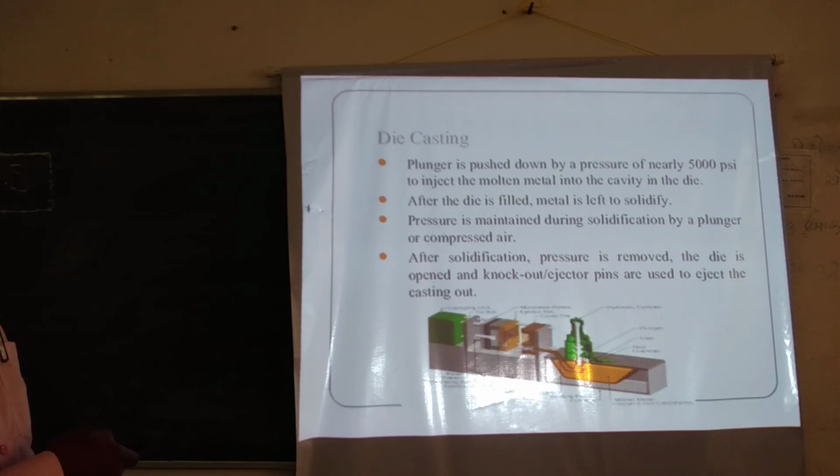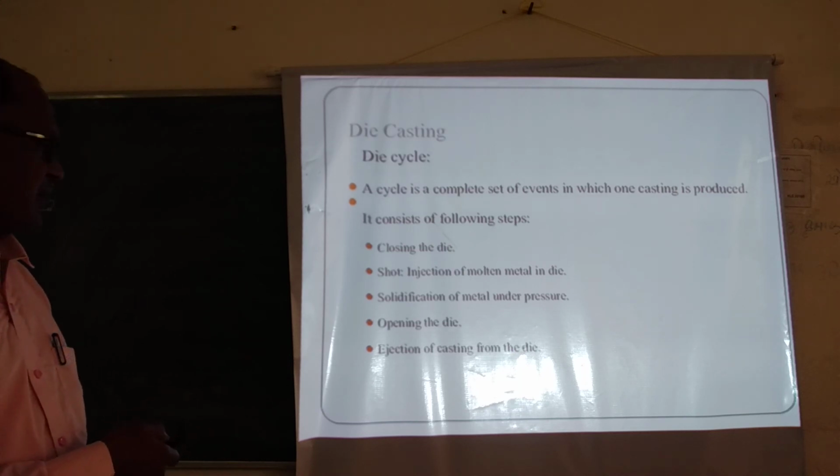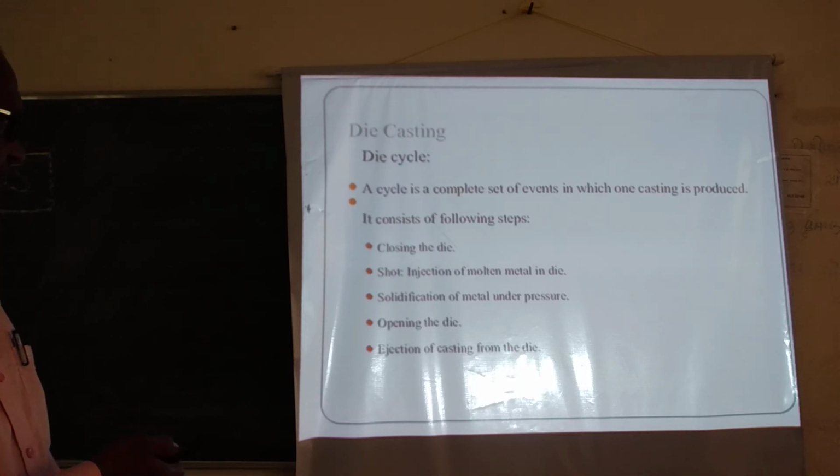After solidification, pressure is removed and the die is opened and ejector pins are used to eject the casting from the mold cavity. So this is all about the die cycle. You close the die, inject the molten metal in the die, solidify it, open the die, eject the casting from the die and